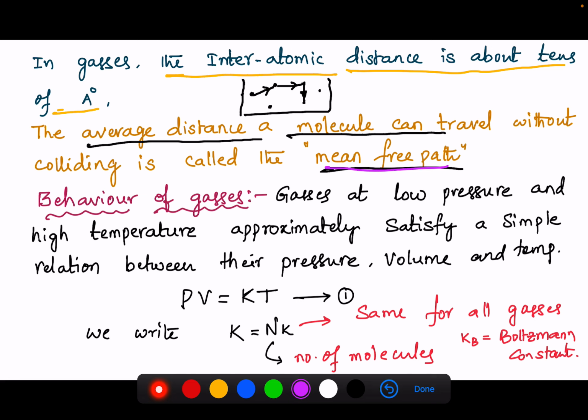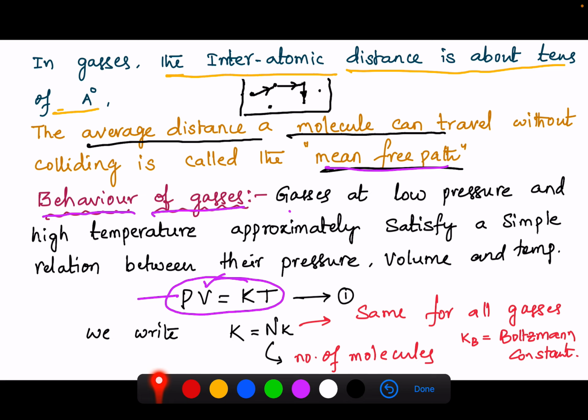So the mean free path in case of gases is more because they are largely apart as compared to solids and liquids. Okay, now I am going to discuss the behavior of gases. Gases at low pressure and high temperature approximately satisfy a simple relation between their pressure, volume and temperature. Gases at low pressure and high temperature we call ideal gas. For an ideal gas, the relation is given by PV = K T. Here P is pressure, V is volume, T is temperature. This K is a constant.